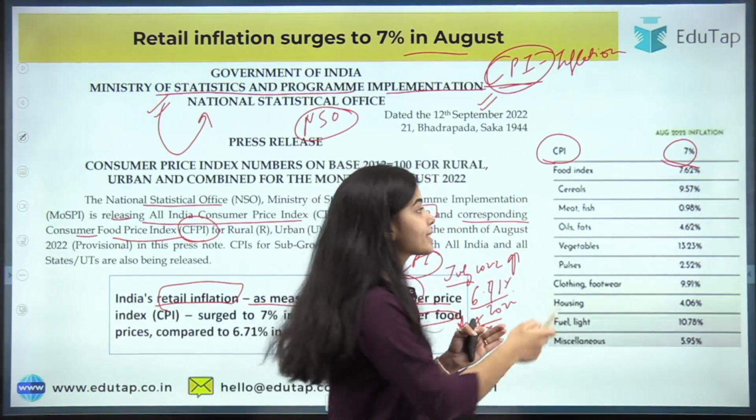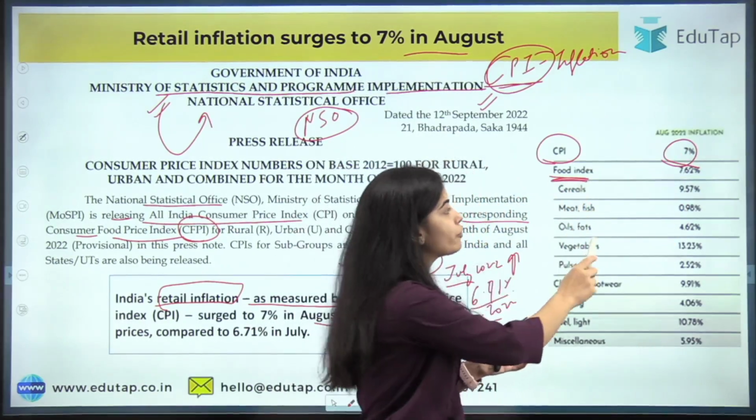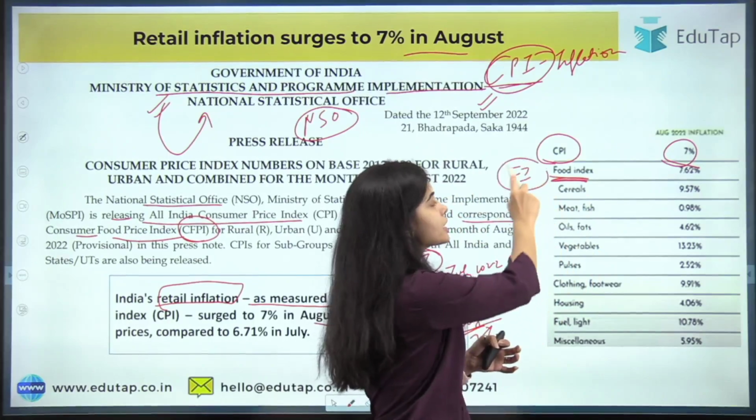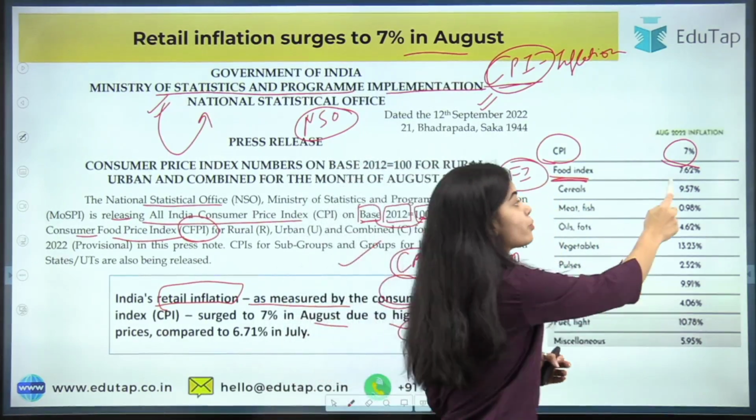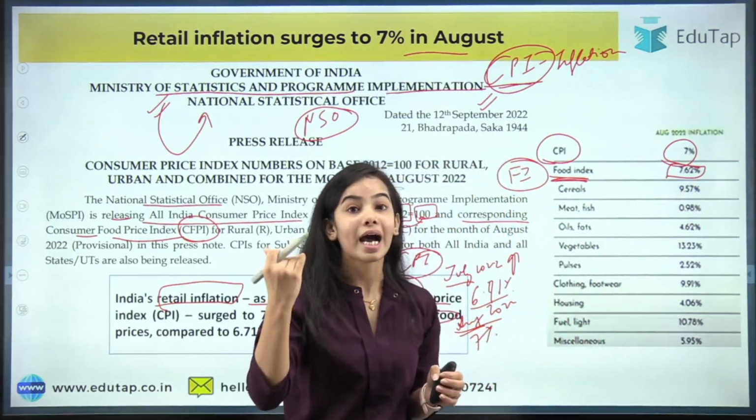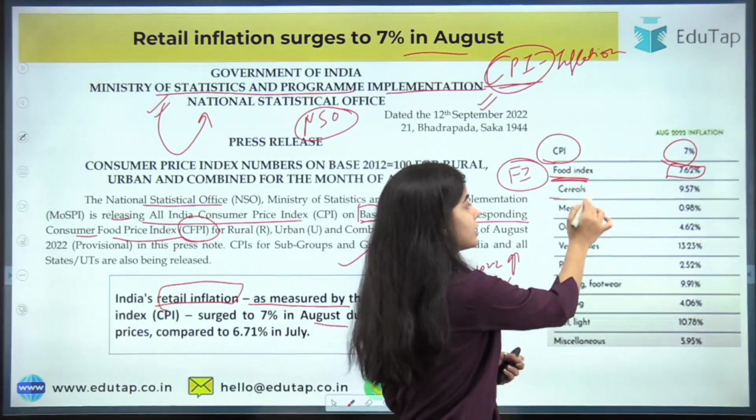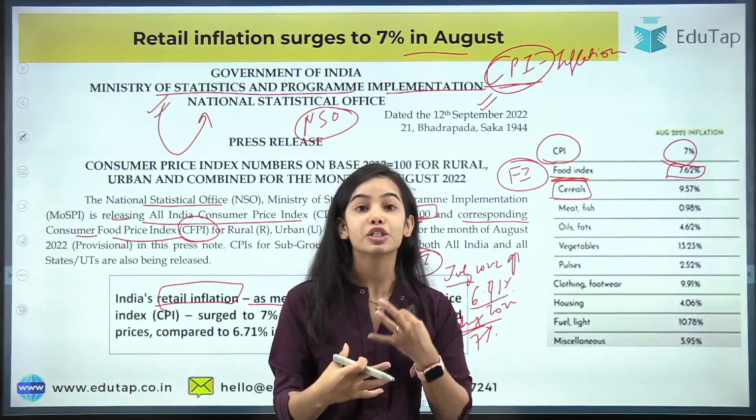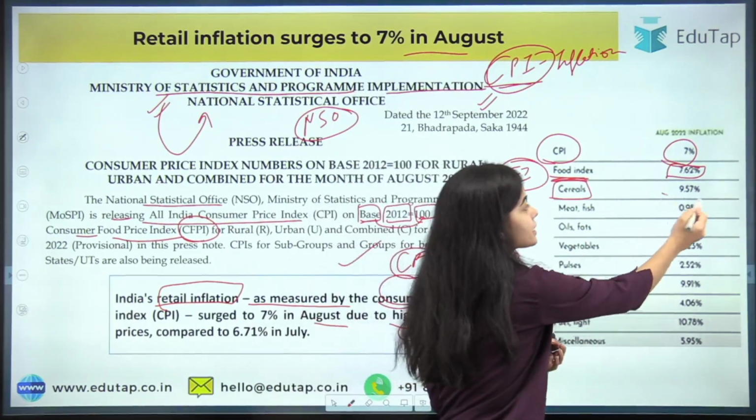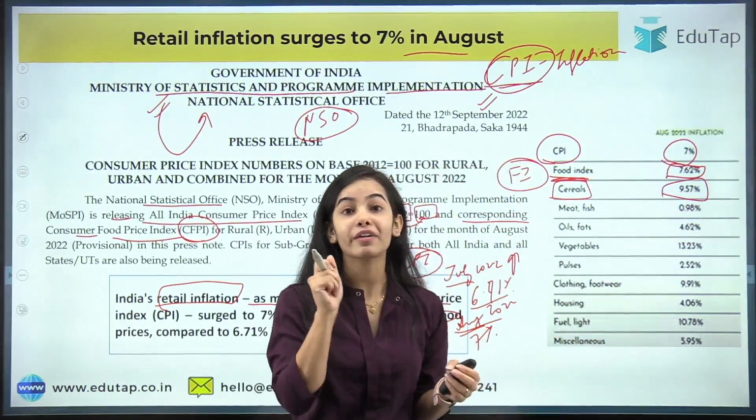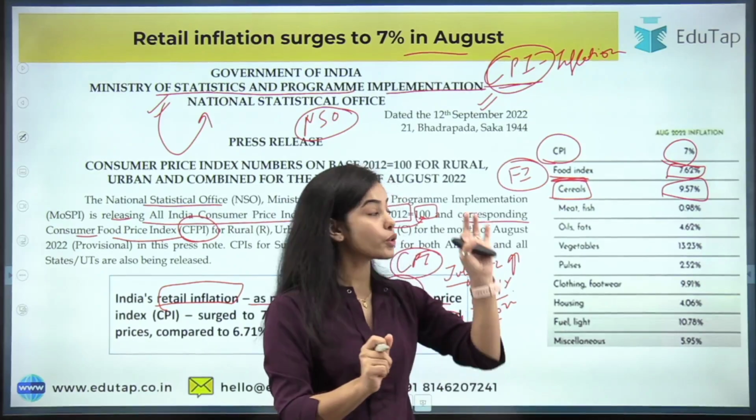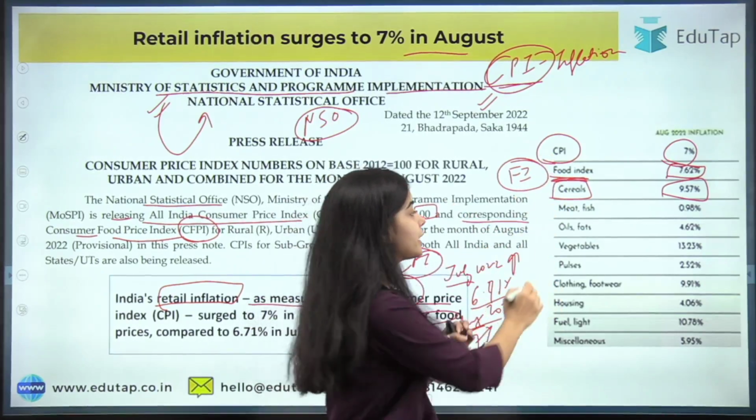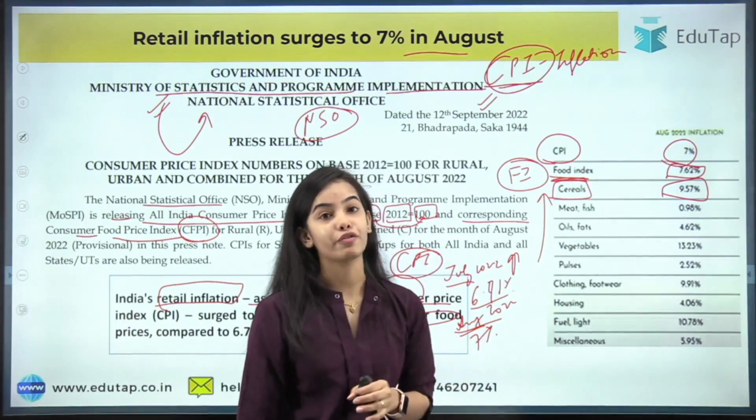The food index, now we will see. Now the food inflation in August 2022 is 7.62%. So it is very high, especially the cereals. The cereals are very important for the people of the country because we consume cereals. Okay, it has risen. The inflation is 9.57% in the cereals. So you can see that in the food category, the inflation is rising very fast.